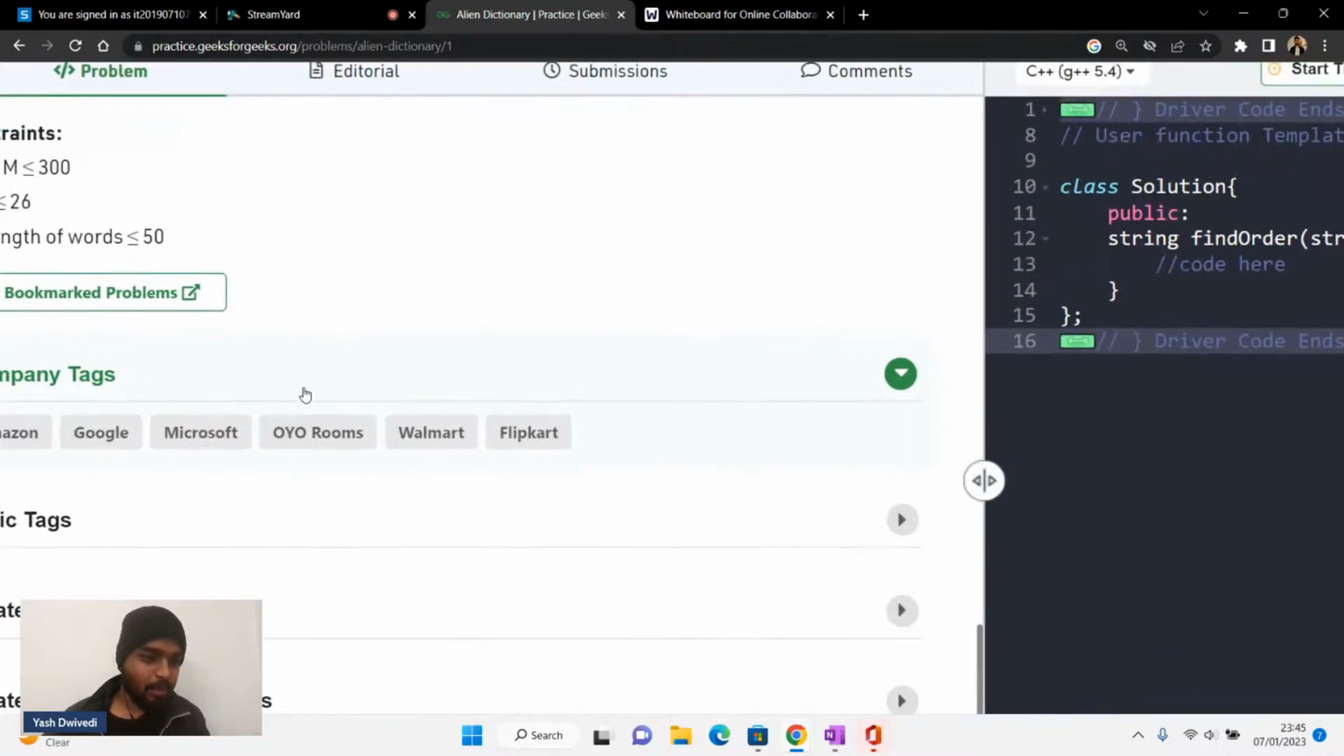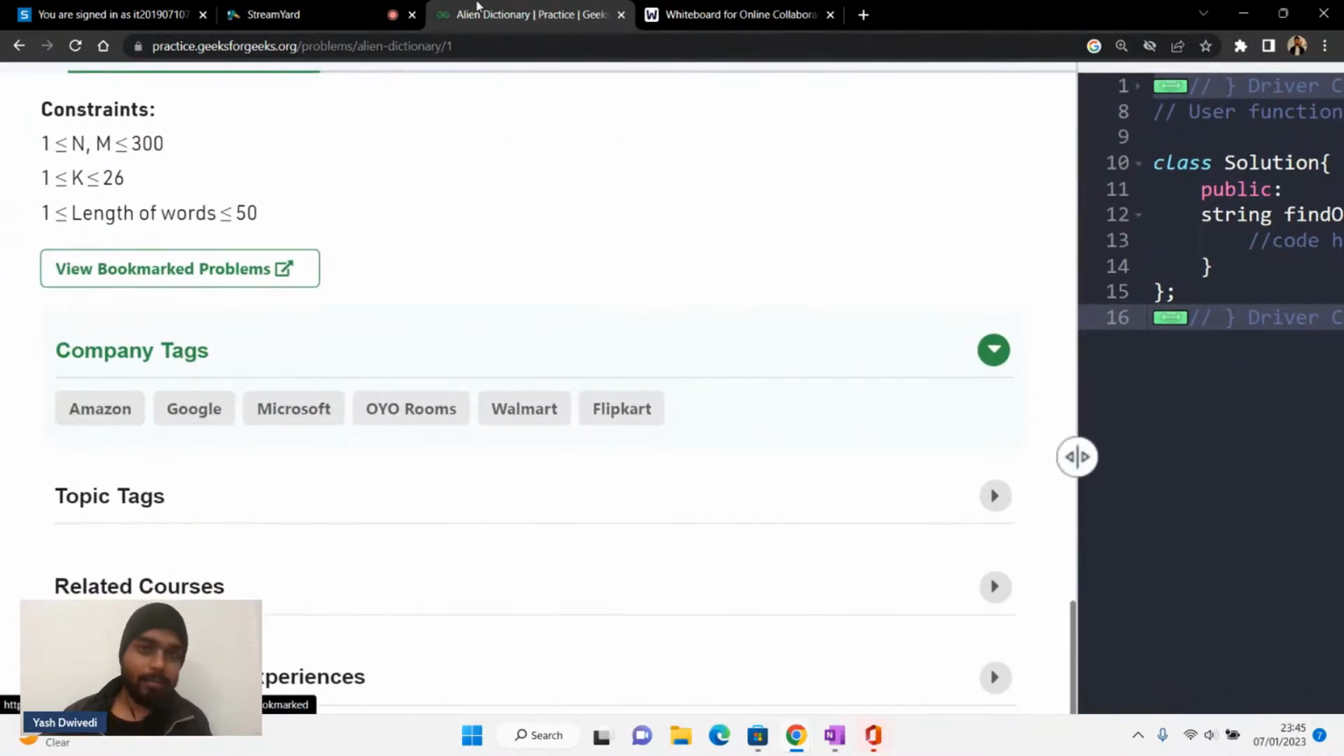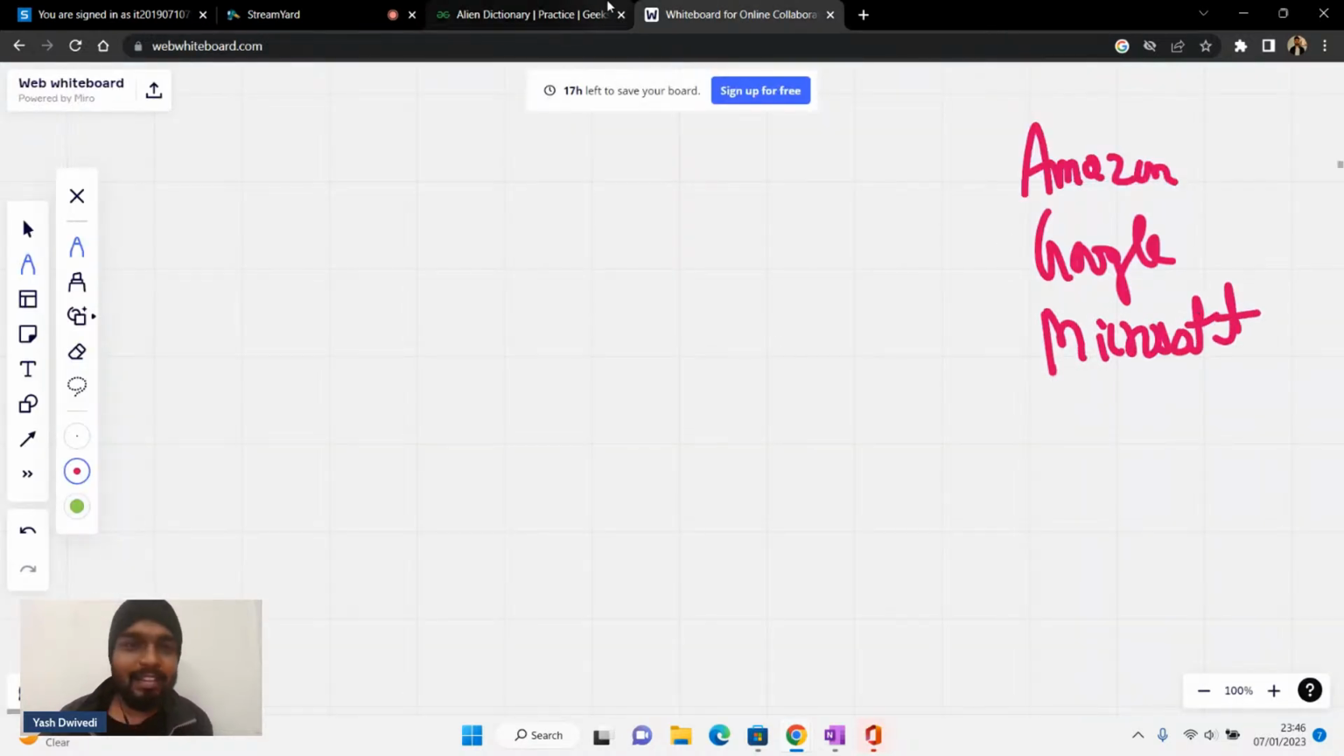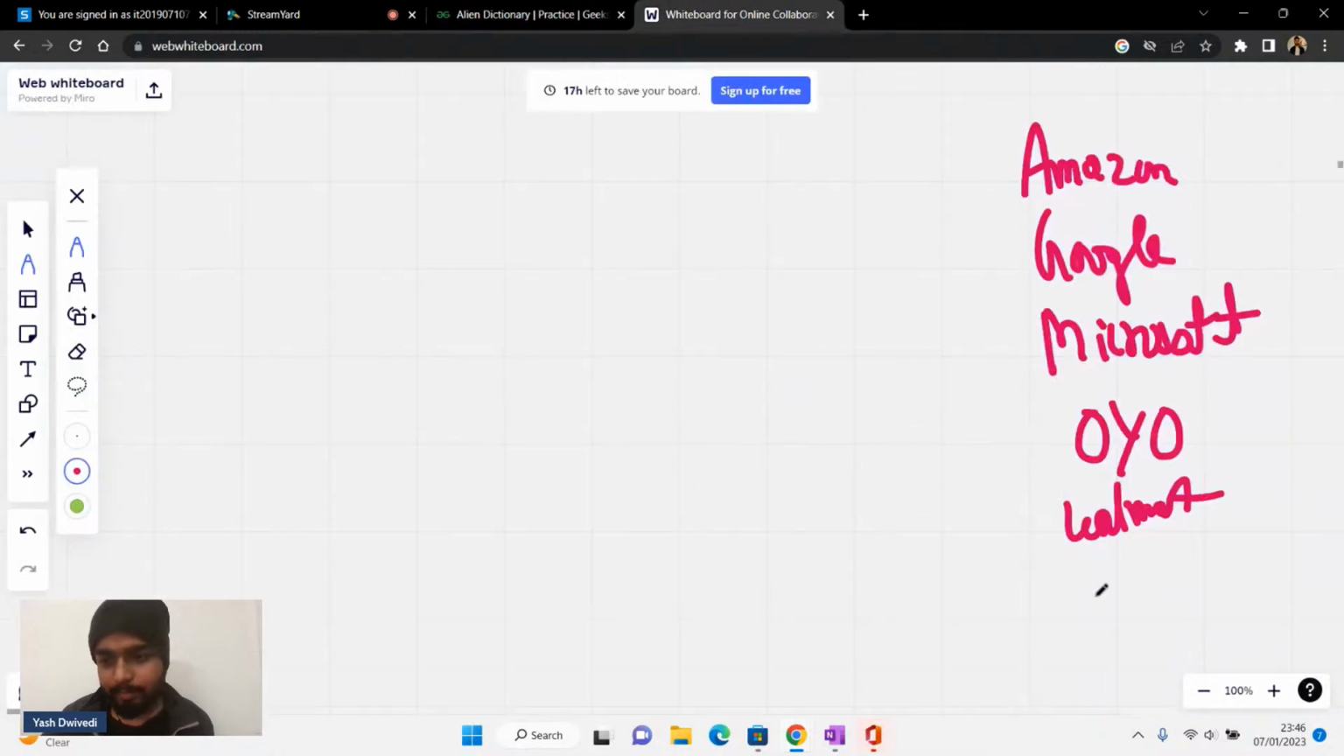So this problem has been asked in Amazon. It has been asked in Google. Then it has also been asked in Microsoft, then in Oyo, then in Walmart, and then also in Flipkart.